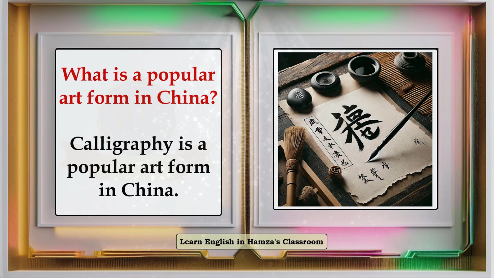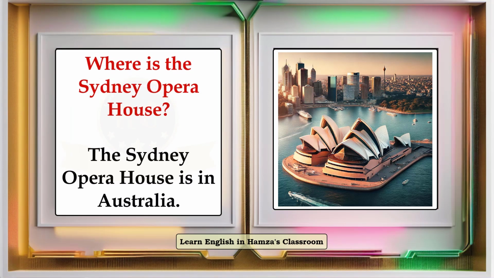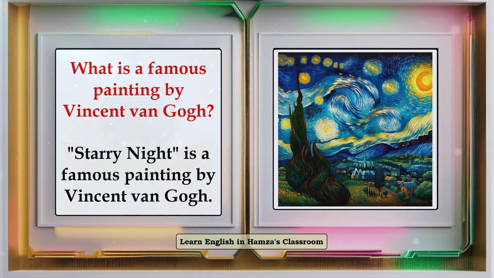What is a popular art form in China? Calligraphy is a popular art form in China. What is a traditional instrument in Ireland? The harp is a traditional instrument in Ireland. Where is the Sydney Opera House? The Sydney Opera House is in Australia. What is a famous painting by Vincent van Gogh? Starry Night is a famous painting by Vincent van Gogh.